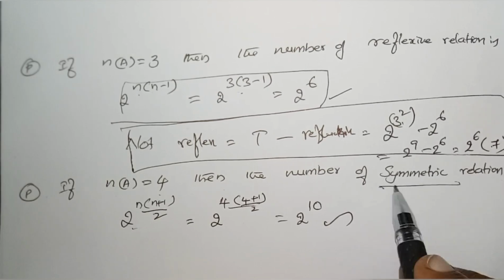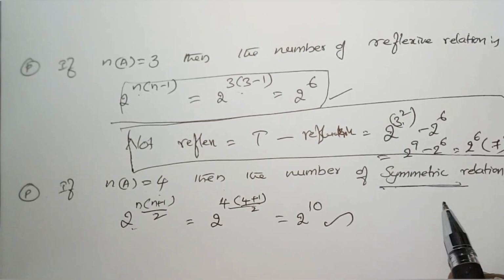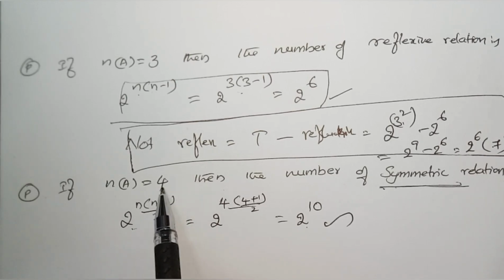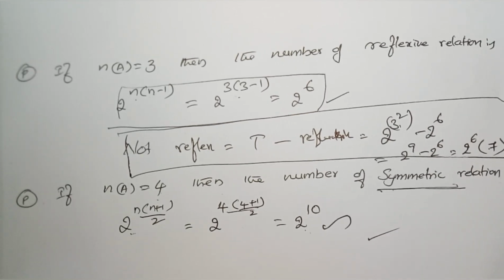If it is asked which are not symmetric, then you have to subtract from the total number of relations, that is 2^16 minus 2^10, that is the answer, right?